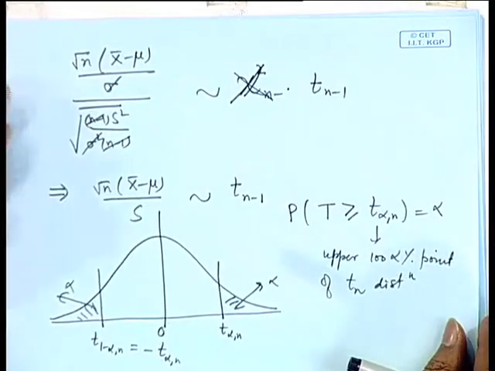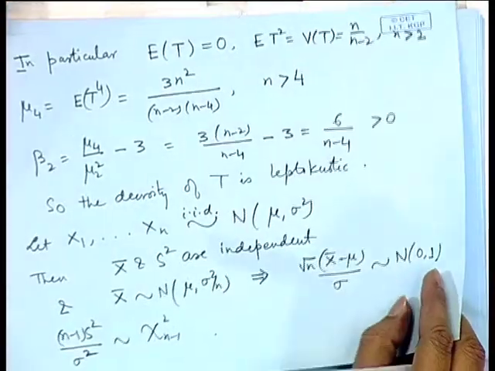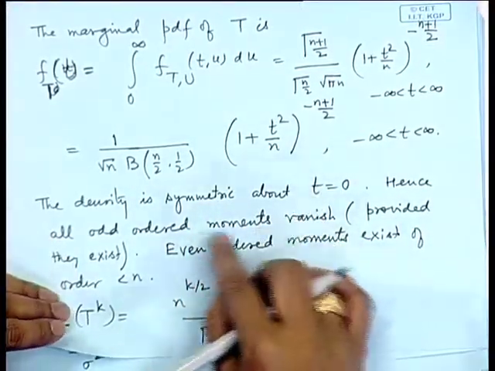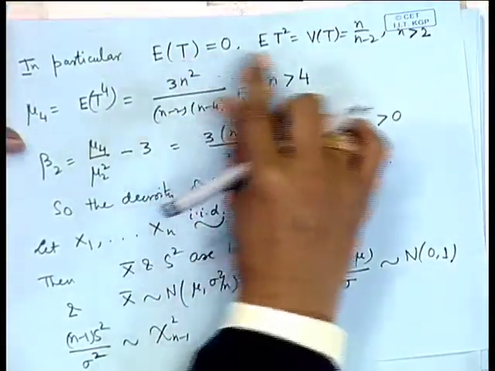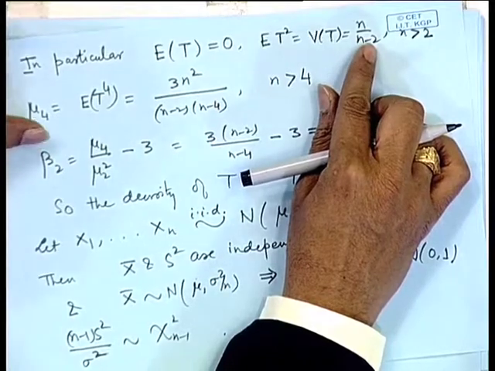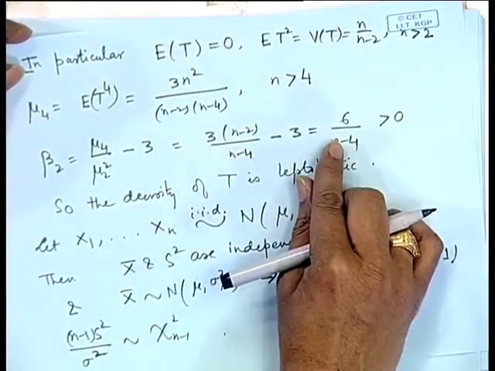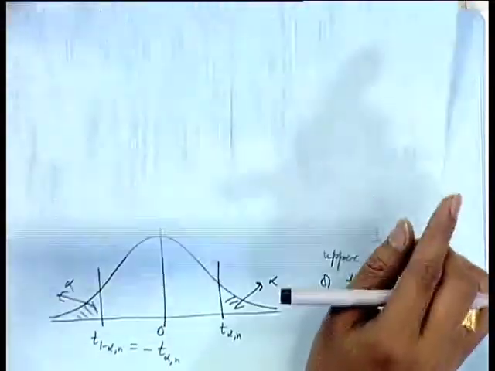Now, let us recollect a few things that we observed. When I wrote the density, I said it is symmetric about 0, the odd ordered moments vanish, even ordered moments can be found, mean is 0, the variance approaches 1 as n becomes large, and the peakedness approaches the normal peak as n becomes large.